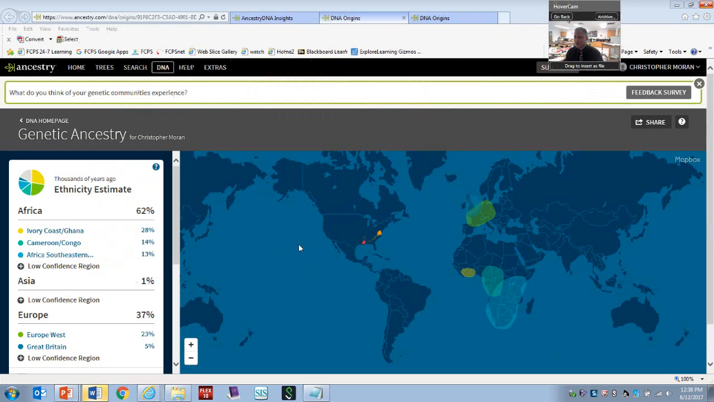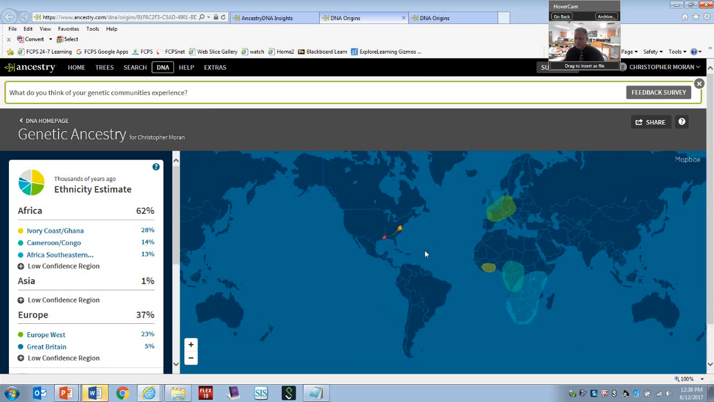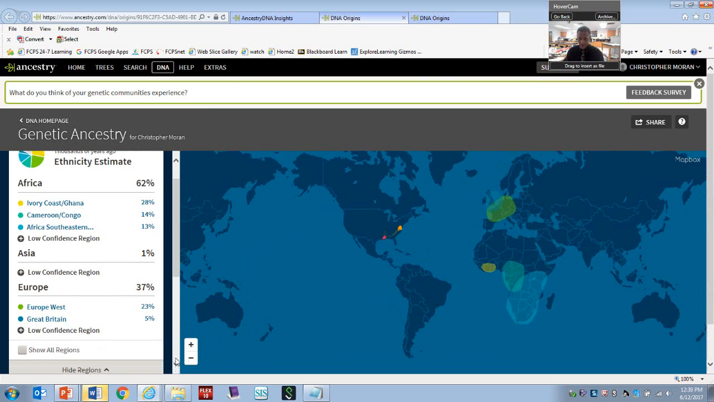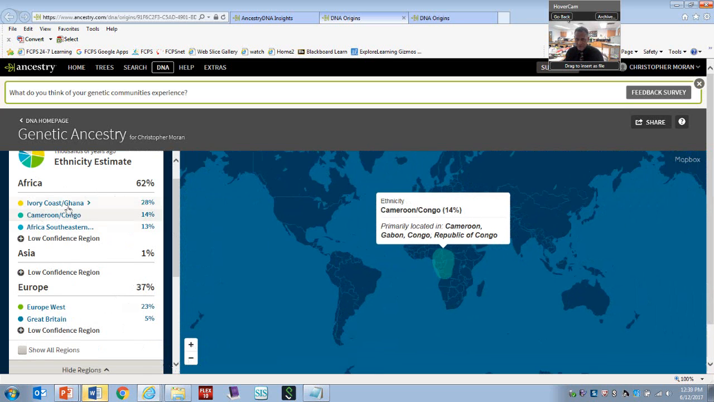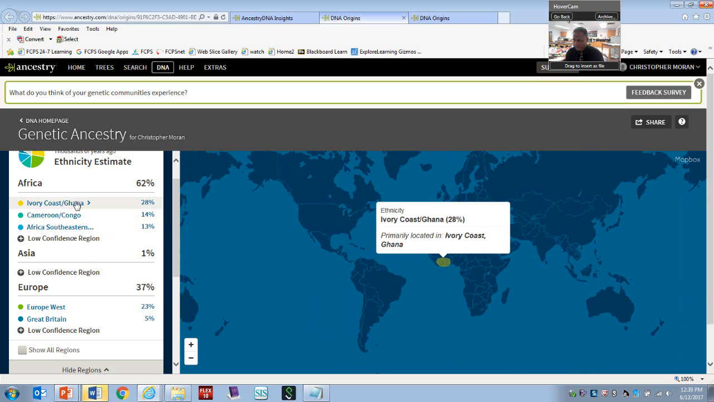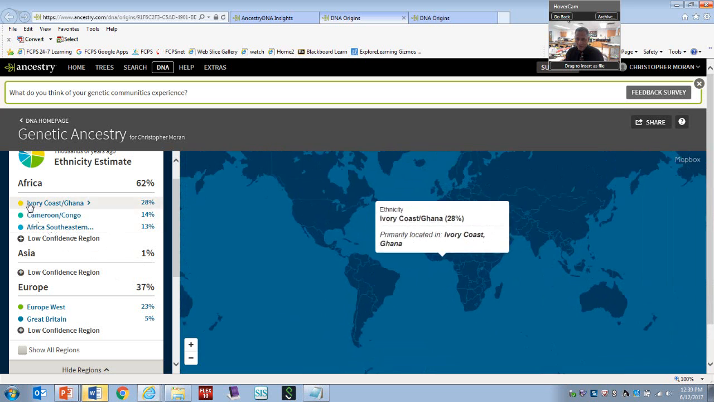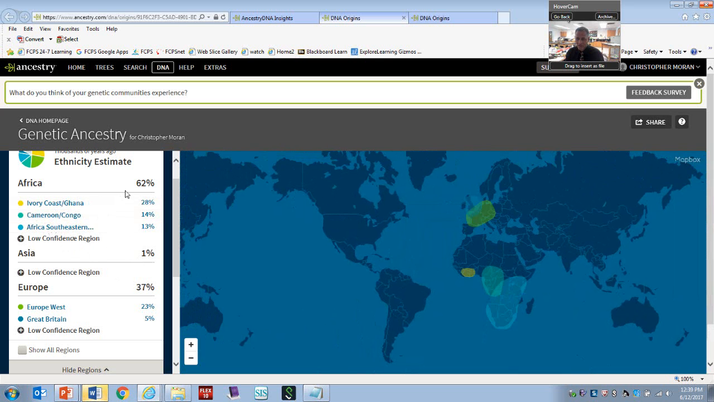What I do like is this map that they show of the world, and they circle where you are. So according to this, I am 62% African. This tells you the name of the current country or area. 2,000 years ago, this might not have been called Ghana, but so you have 62% African, 37% European, 1% Asian. Now, my other tests said Native American. This one doesn't say that, so that's just something I have to look at.